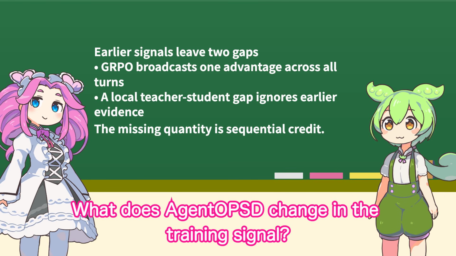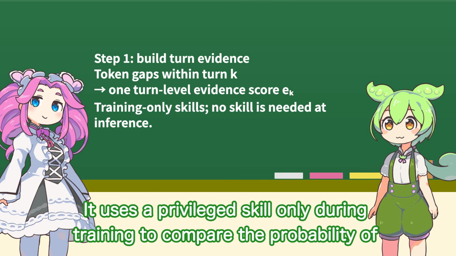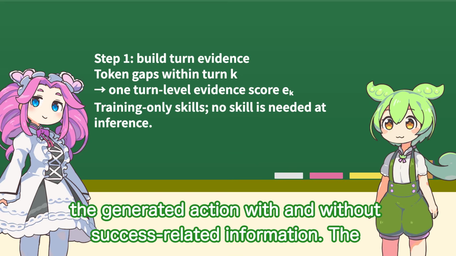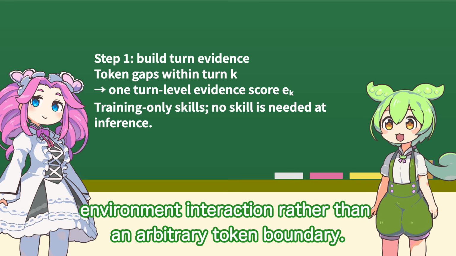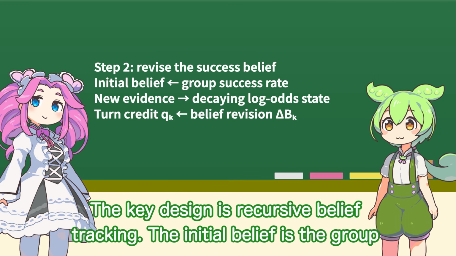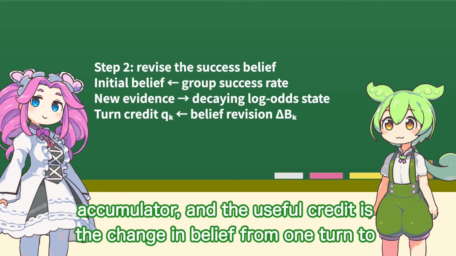What does AgentOPSD change in the training signal? It uses a privileged skill only during training to compare the probability of the generated action with and without success-related information. The token gaps are summed within a turn, so the evidence matches an environment interaction rather than an arbitrary token boundary. The key design is recursive belief tracking. The initial belief is the group's success rate. Each new turn adds evidence to a decaying log odds accumulator, and the useful credit is the change in belief from one turn to the next.